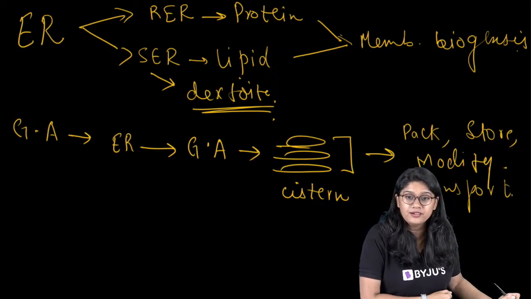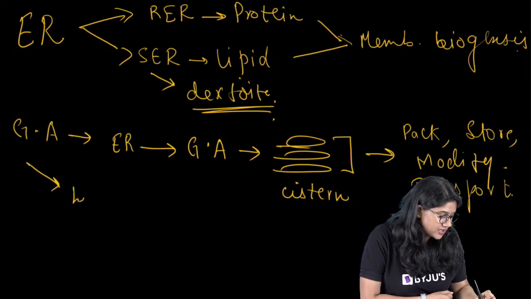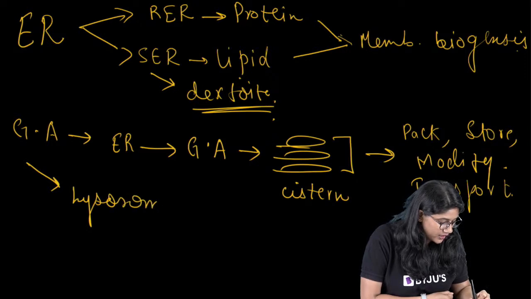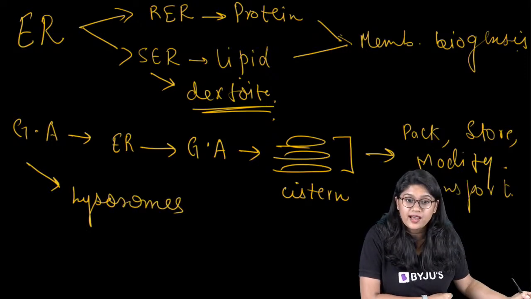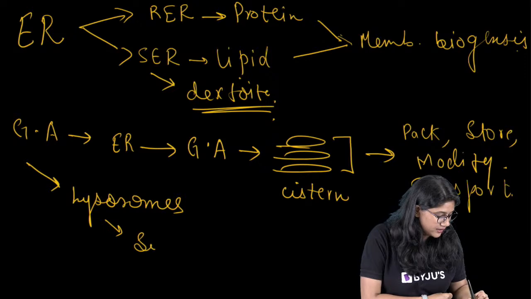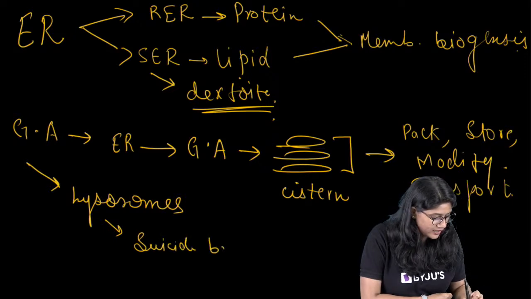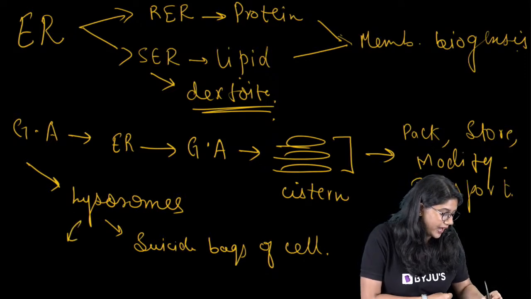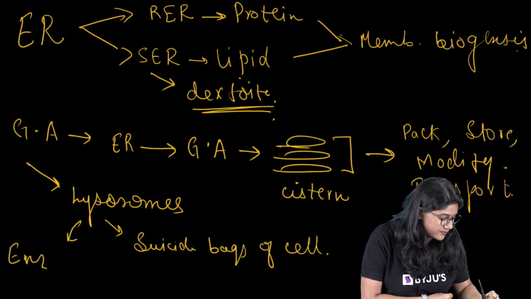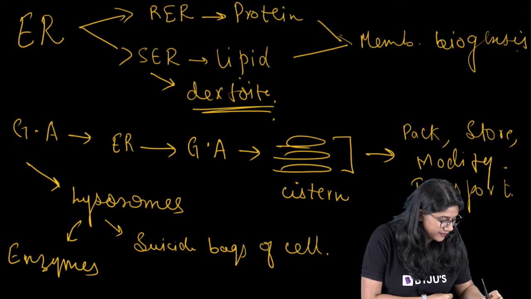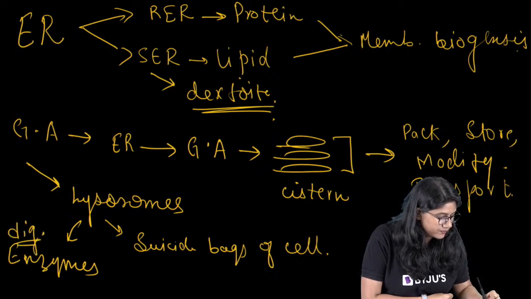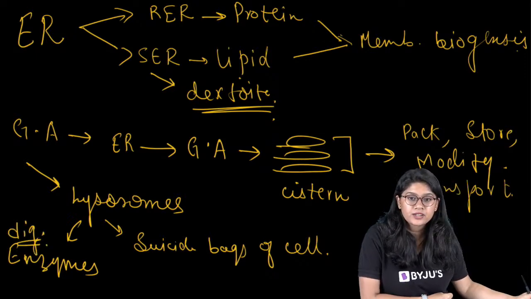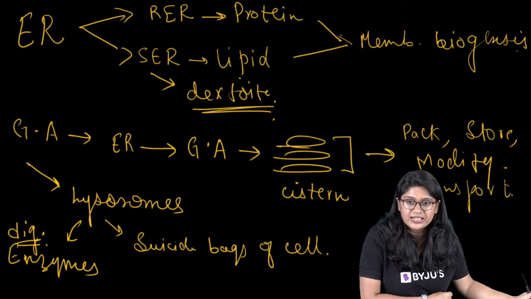Clearly, everyone? The Golgi apparatus helps in the synthesis of the lysosomes, and lysosomes are called the bags of the cell. What do they have? They have the enzymes. Which enzymes? Digestive enzymes. Clear, everyone? Are we clear with this?